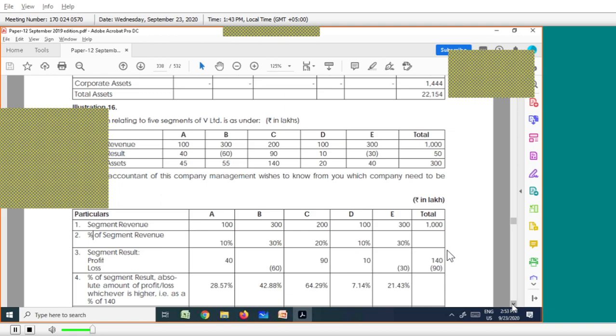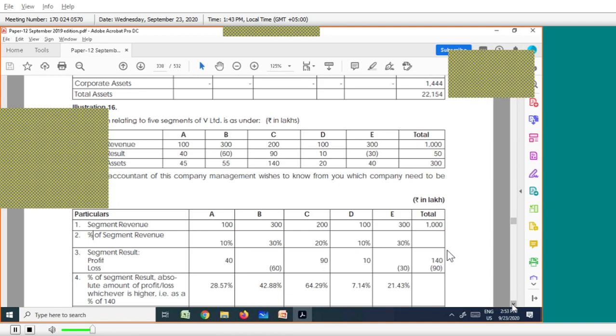So 140 is the answer. I have to compare everything with 140. Minimum 10% is the minimum criteria.